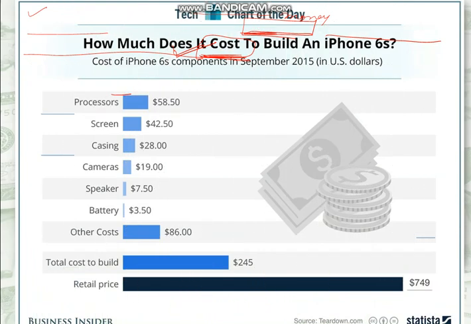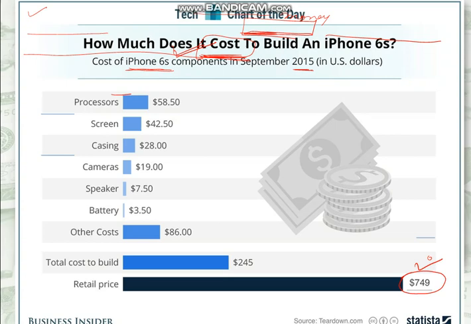Now this is a cost chart of iPhone 6s. I know this is old as per 2015, but for understanding, iPhone 6s. Now how much was it sold for? It was sold for $749.